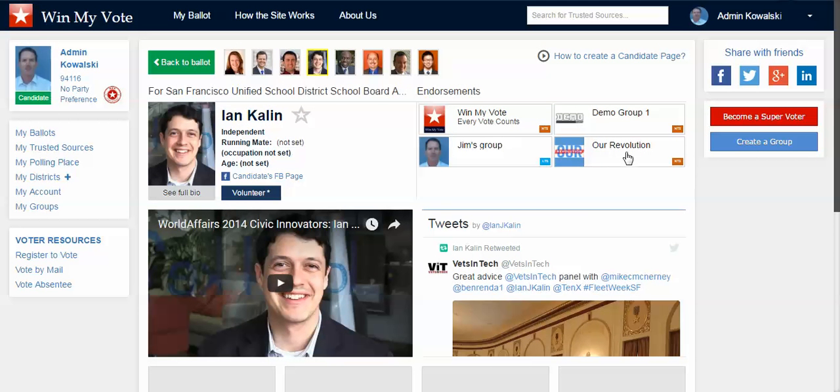So the way that the groups and organizations endorse is very, very simple. They have a page just like this. They click on his star, and they cut and paste a URL from YouTube, and they're done.